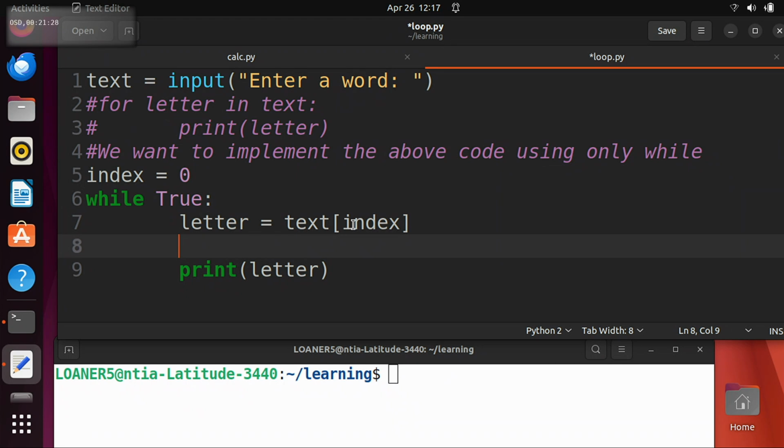Python thinks, I'm going to go to my box where I have index. When it sees index equals, and index is 7 right now, it thinks, I'm going to go to my box where I store index, and I'm going to put a new number here. And what number am I going to put there? Well, I'm going to put whatever this ends up being. And then I'm going to look at this expression. And how do I calculate this?